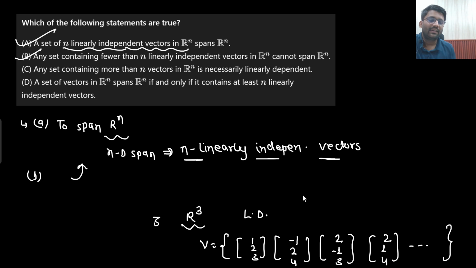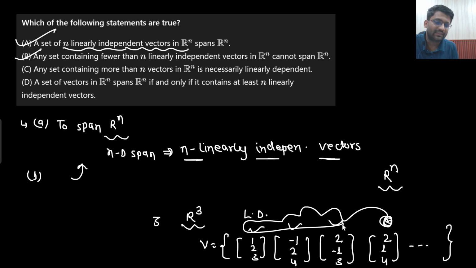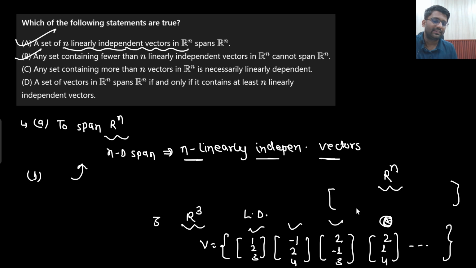So in this particular set, what will be the maximum number of linearly independent vectors? I told you, if I have a set of n-dimensional vectors, then I can have a maximum of n linearly independent vectors. I know that these are linearly independent, but surely this one will depend on these three, right? This we have proved as well. Why is that so? Because let's make a matrix. Only 3 rows will be there, no matter how many columns. The maximum rank that I can get is 3. That means I can get a maximum of 3 linearly independent vectors.